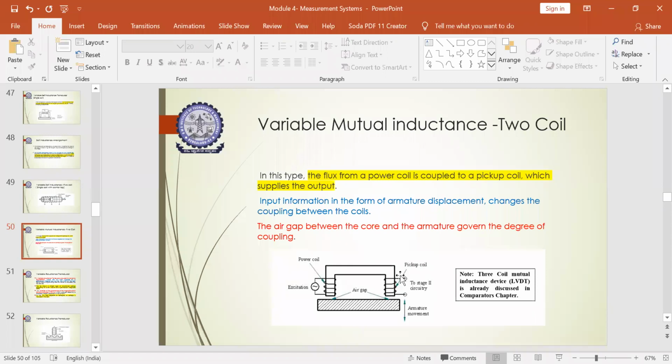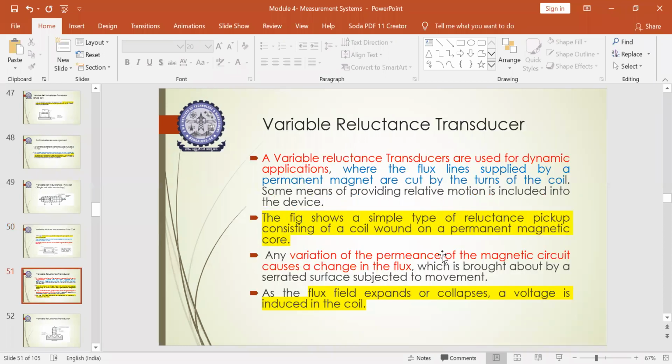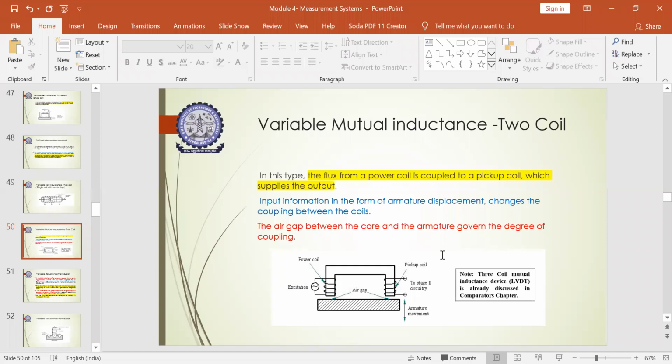So this is stage 1 and stage 2, which induces a coupling effect between these two based on the air gap associated with the armature movement. It also depends upon the excitation caused by the provided input signal for the power coil. This is how a variable mutual inductance transducer element works, which is associated with two coils.